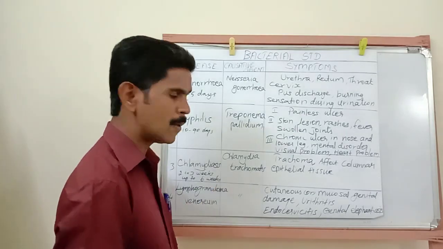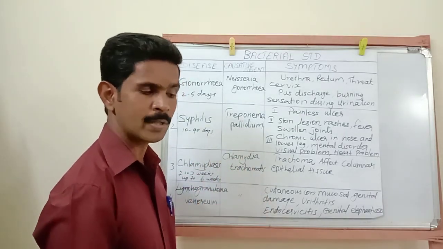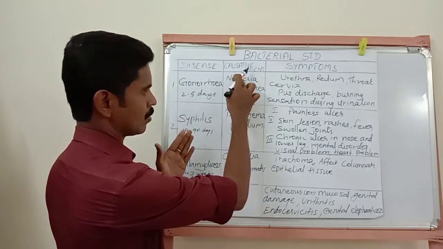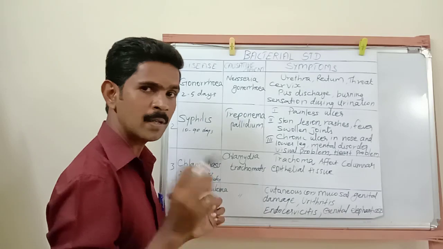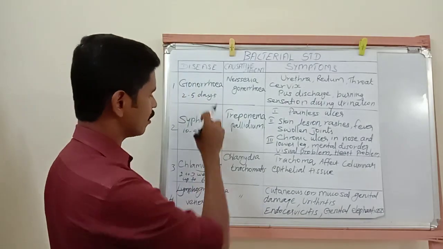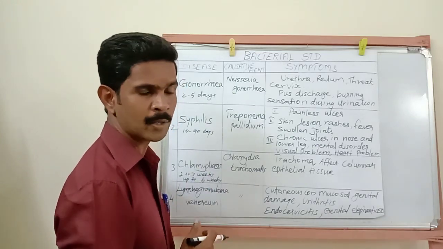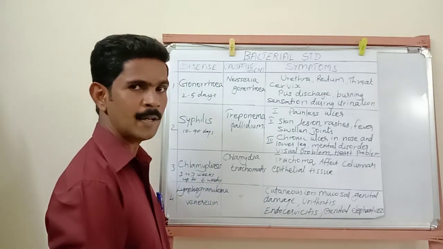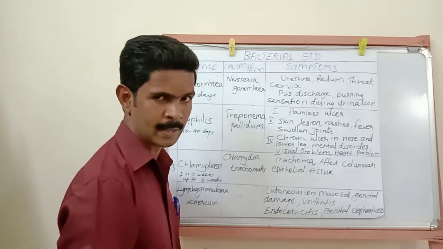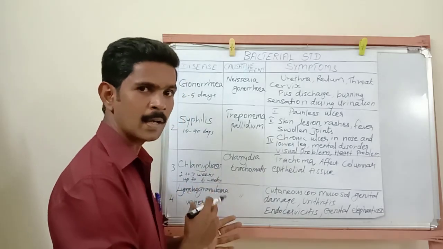In your book also, this question is explained in a tabular column, so it is very easy to study. The causative organism name is very, very important for a 1-mark question. Then here I have written the incubation period also, and this incubation period is also very, very important for a 1-mark question. So listen very carefully. If you have a book, you can easily study using the book. If you have no book, take a short note and study.